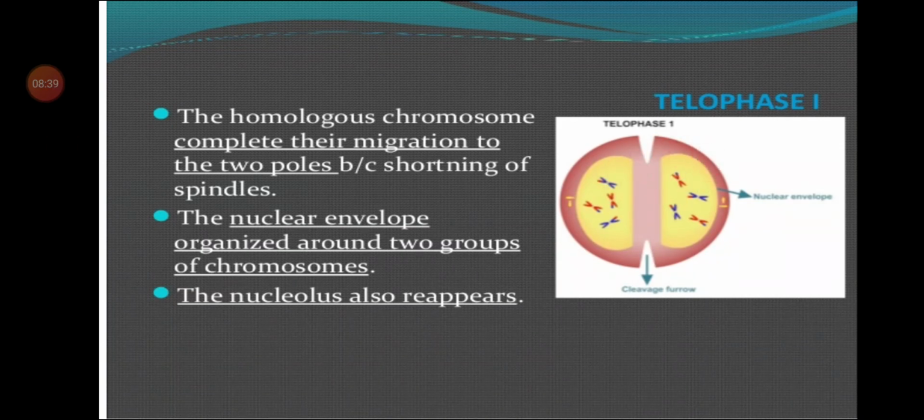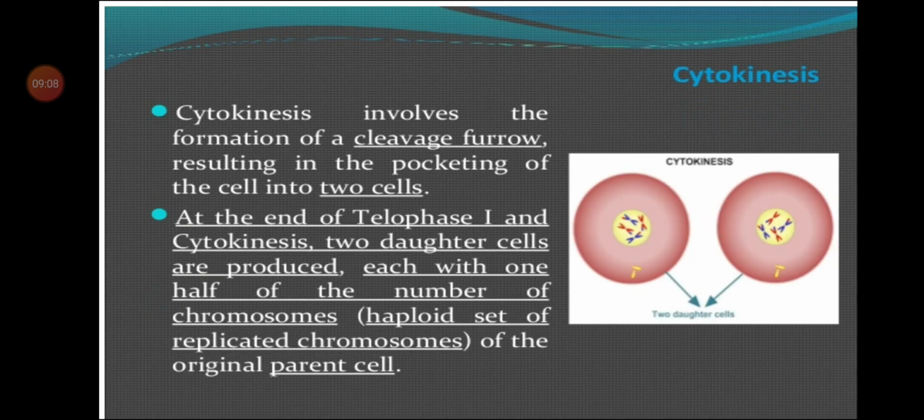Okay, let us move further. After telophase 1, as we have studied in mitosis, there are four phases, that is prophase, metaphase, anaphase and telophase, and after telophase, the process of cytokinesis takes place. Same here in meiosis 1: prophase 1, metaphase 1, anaphase 1, telophase 1, and then comes cytokinesis 1. This comes after karyokinesis, as it does in mitosis.